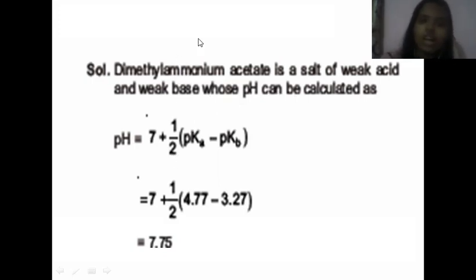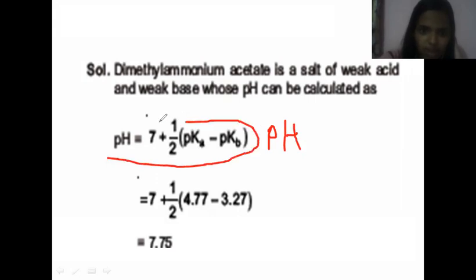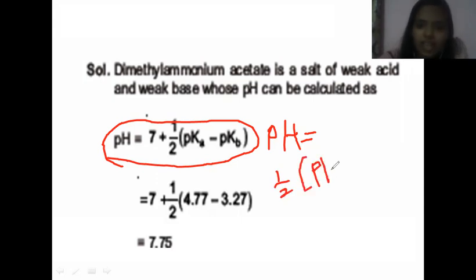Or also, there is a formula known as pH equals half into pKw, where pKw means dissociation constant of water, plus pKa minus pKb.